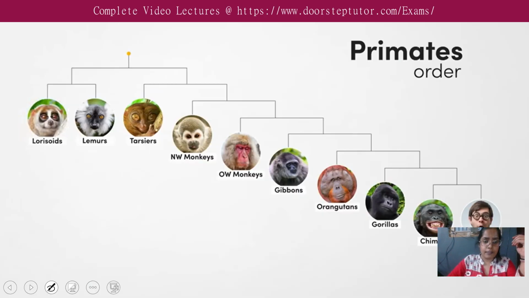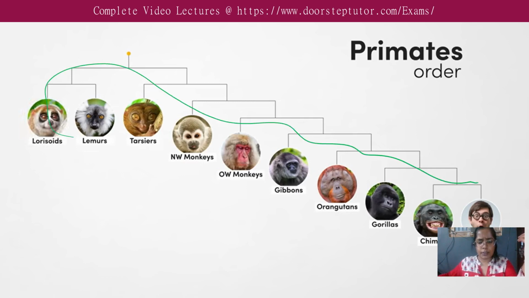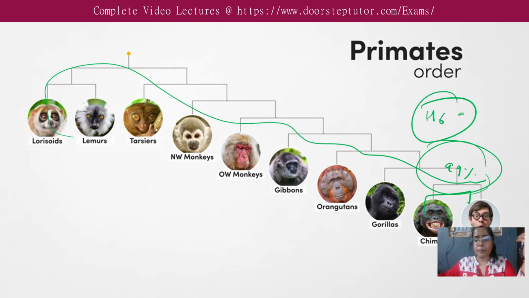So let us see a graph. This is a pattern. We have lorisoids, lemurs, tarsiers, new monkeys, old monkeys. If this pattern follows like this, so the similarity pattern, let us say for chimpanzee and humans, there was 99% similarity based upon the gene, the hemoglobin pattern, the plasma protein, the eating habits, some of the same. But more than that, we consider hemoglobin, gene, chromosome number, banding pattern, that was very matching, the genomic content, you can say.